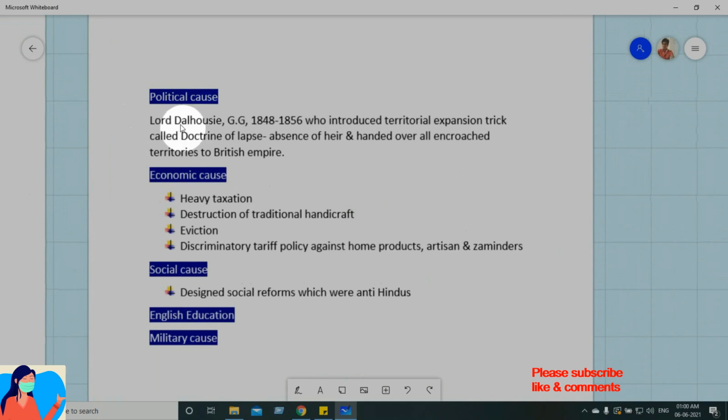Political cause: Dalhousie, Governor General, 1848 to 1856. What he did was play a trick by introducing the doctrine of lapse, meaning absence of heir, and handed over all encroached territories or land to the British Empire.